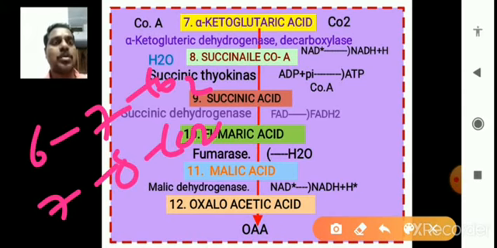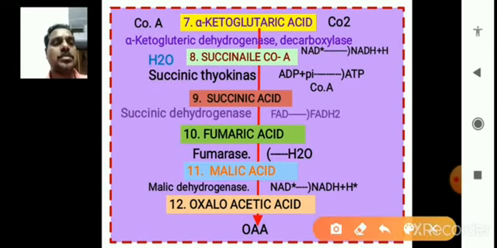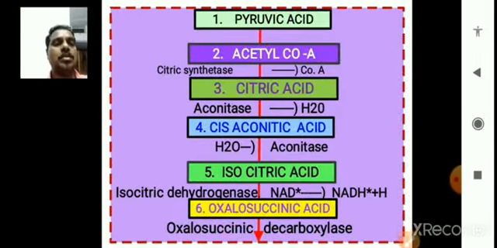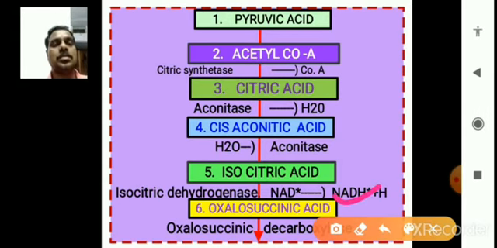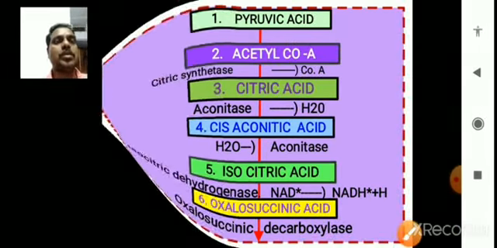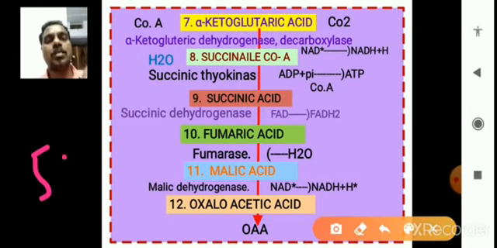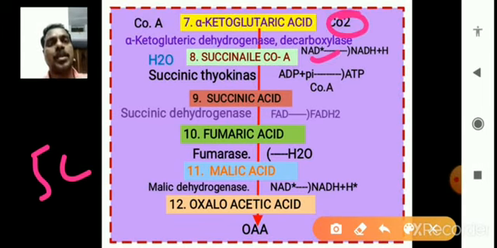The 6 carbon molecule is converted, in the 6th formation, into oxalosuccinic acid. After oxalosuccinic acid is formed, carbon dioxide is released, giving alpha ketoglutaric acid, which has only 5 carbon molecules. It again loses carbon dioxide and forms succinyl coenzyme A, a 4 carbon molecule.